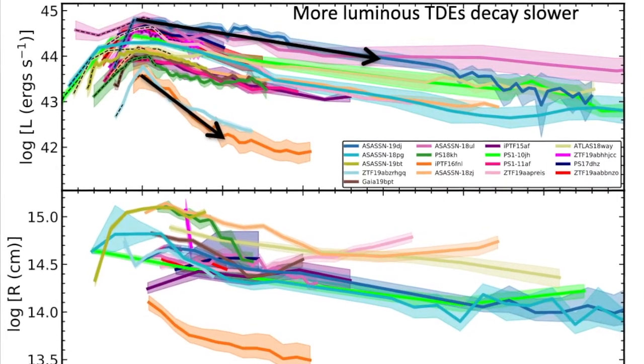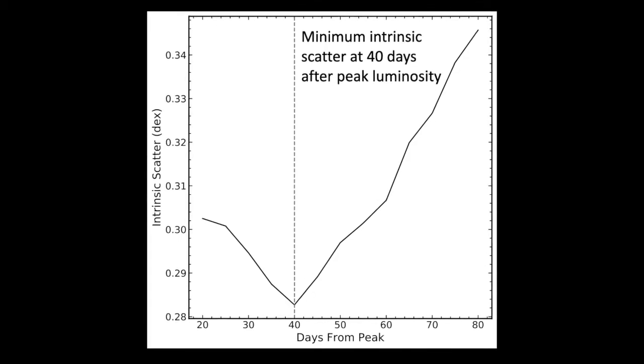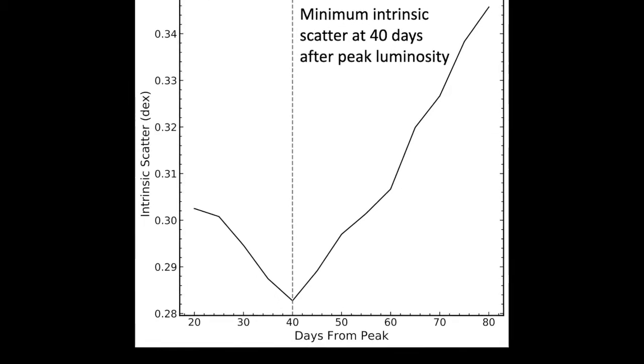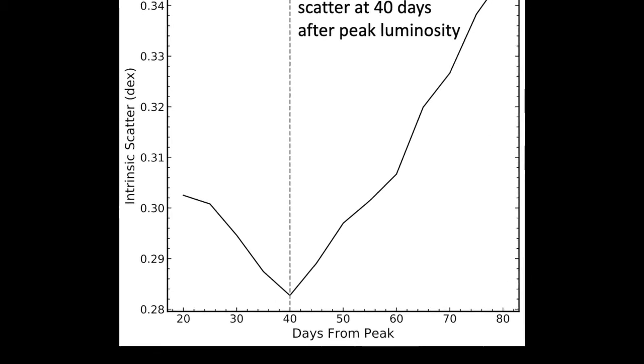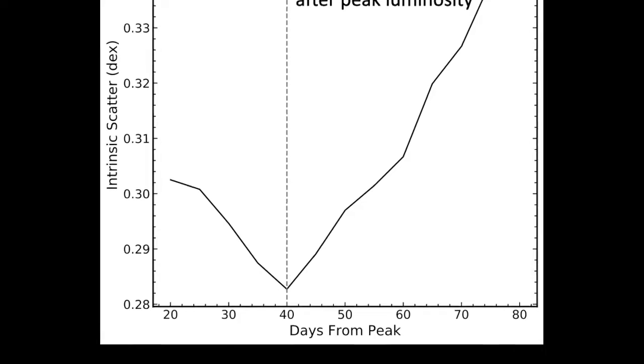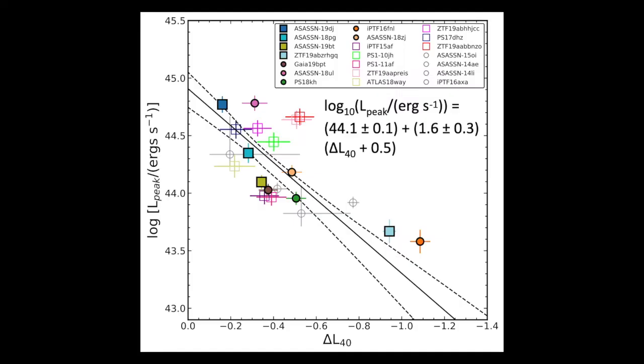By plotting the intrinsic scatter in this relationship as a function of time after peak, we see that this relationship is strongest at 40 days after the peak luminosity. Here we show a comparison of the log of the peak luminosity and delta L40, which we define as the difference between the log luminosity at 40 days after peak and the log of the peak luminosity.